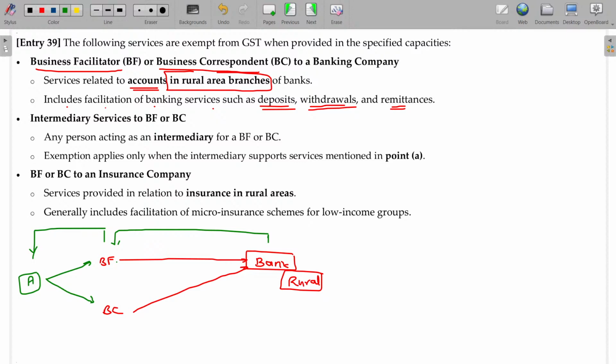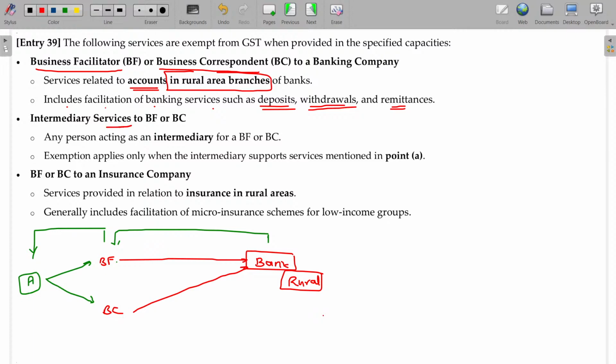For all these services, GST is not applicable, except in some cases where the RCM basis will be applicable. We have already seen this. In case of rural, nothing is taxable. In case of urban, the RCM basis will be applicable. We have already studied in case of RCM, debt recovery agent collections and account opening collections.